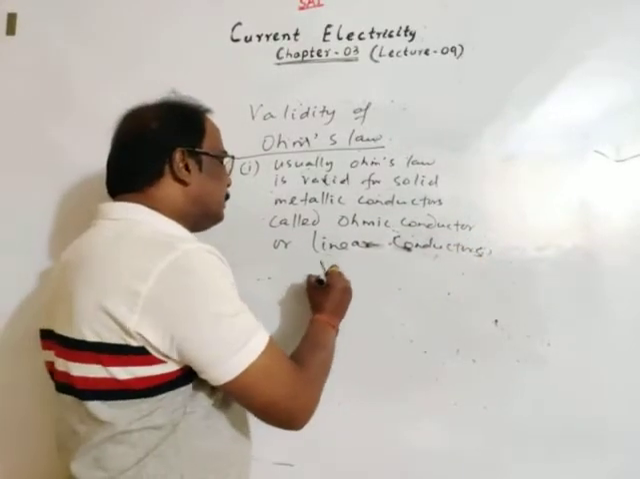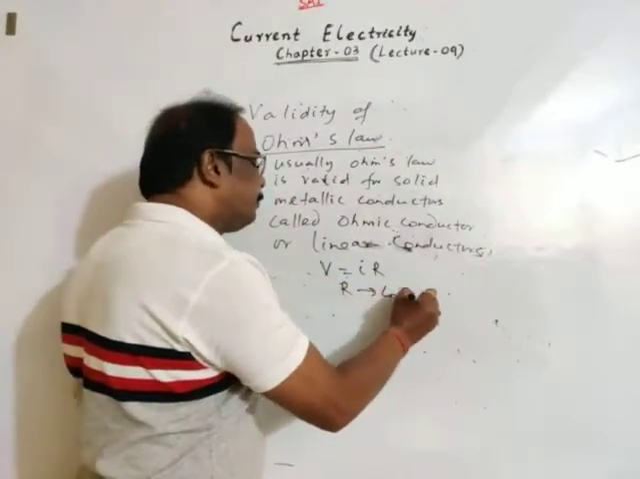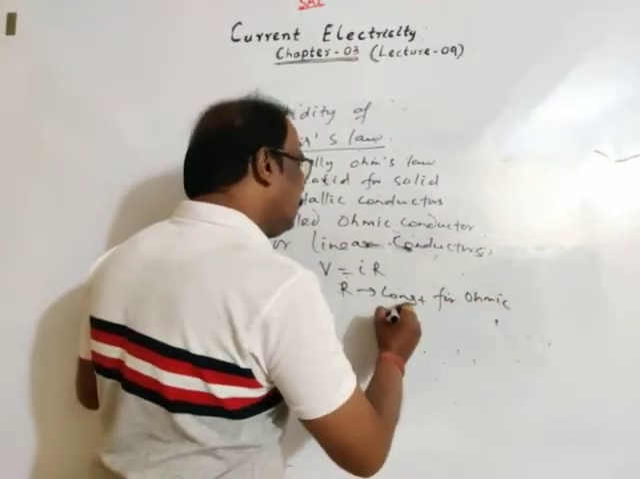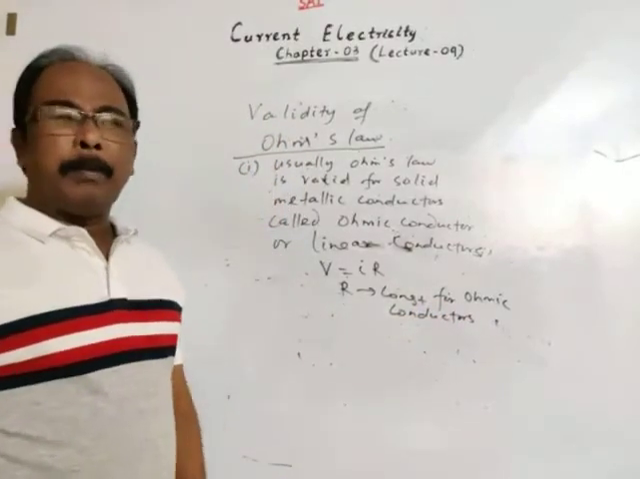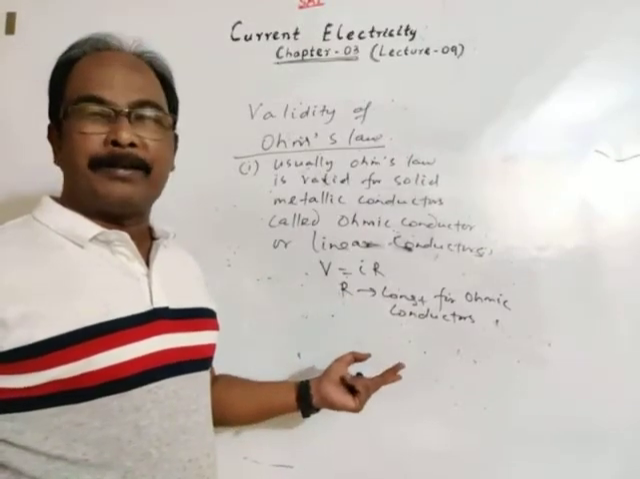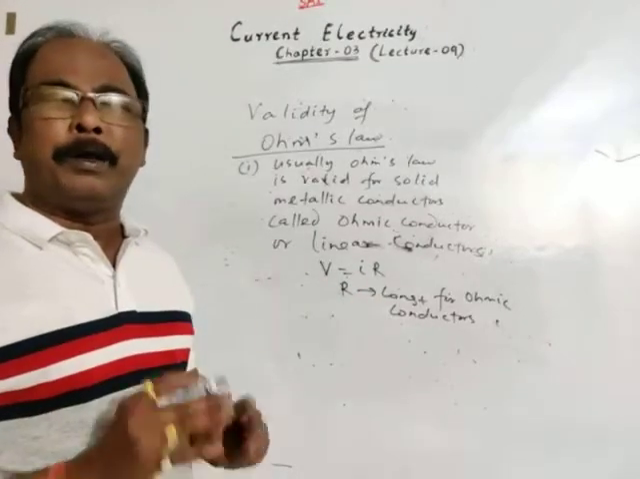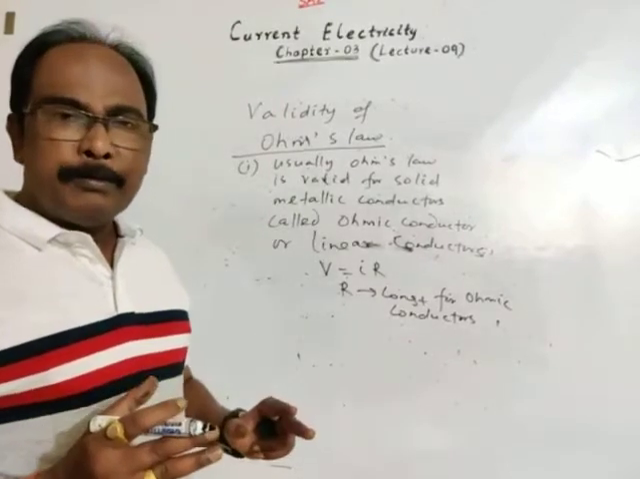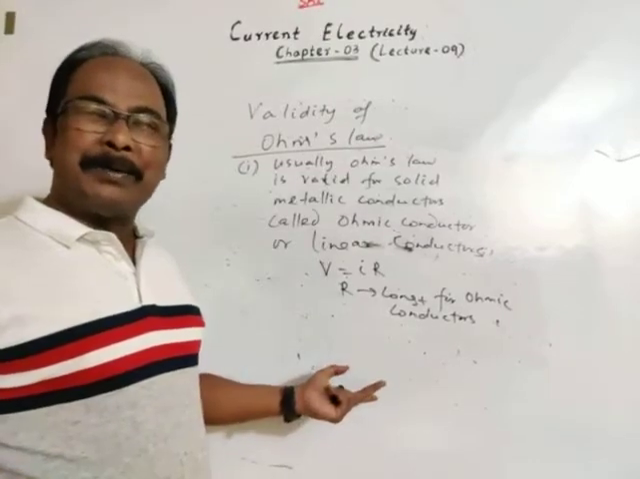As we have discussed, V is equal to IR, and R is a constant for ohmic conductors. But practically we have discussed that resistance depends upon so many factors: length of conductor, area of cross section. If length and area are taken to be constant also, then resistance depends upon temperature and nature. So for an ohmic conductor, resistance is constant.